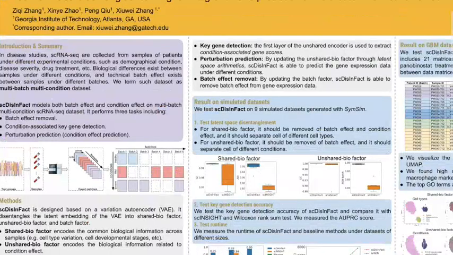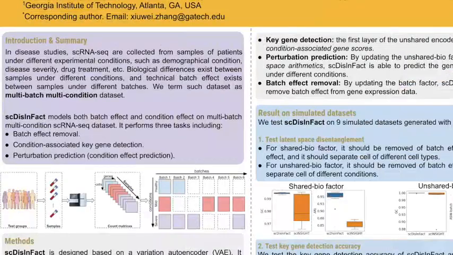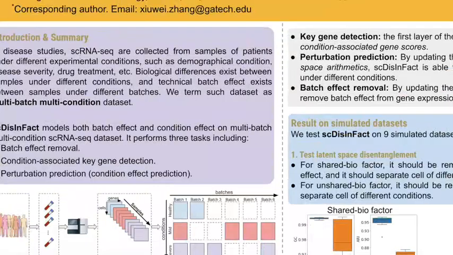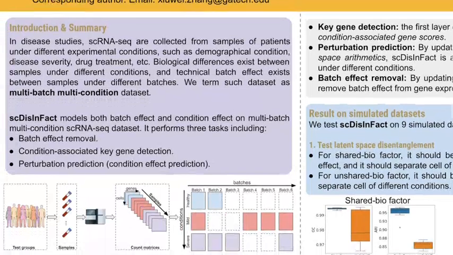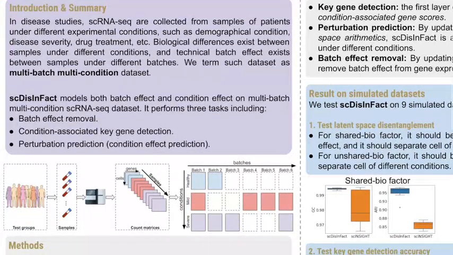In disease study, single-cell RNA-seq are measured from samples of patients under different experimental conditions. Such condition can be the demographical information of the patients, disease severity of the patients, or drug treatment of the patients. And the biological differences exist between samples under different condition groups. There are also technical batch effects that exist between samples of different experimental batches. And we term such datasets as multi-batch, multi-condition datasets.